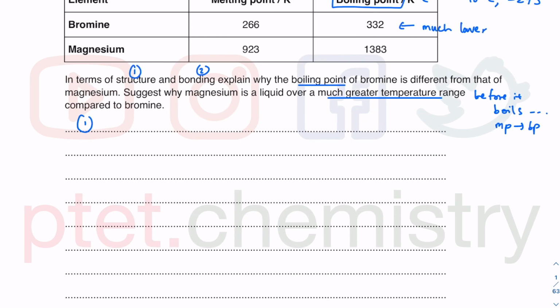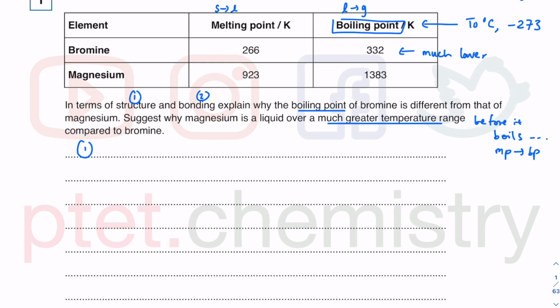They've given us quite a lot of lines for 5 marks altogether. The best thing to do with these kinds of questions, even though it's essay based, well, the fact that it's essay based means it's open-ended. So we can say that magnesium, I've used a symbol there, but I could write it in full words, has a giant metallic lattice structure. So how does the giant metallic lattice structure actually look?